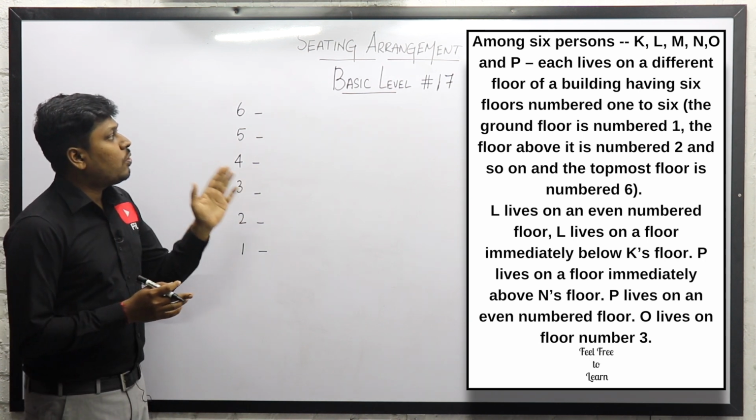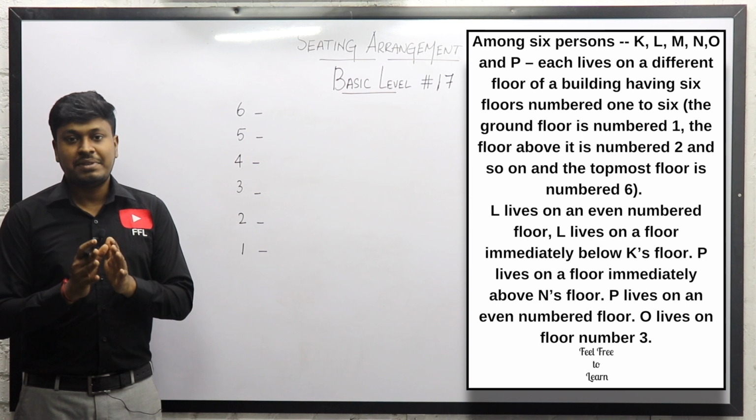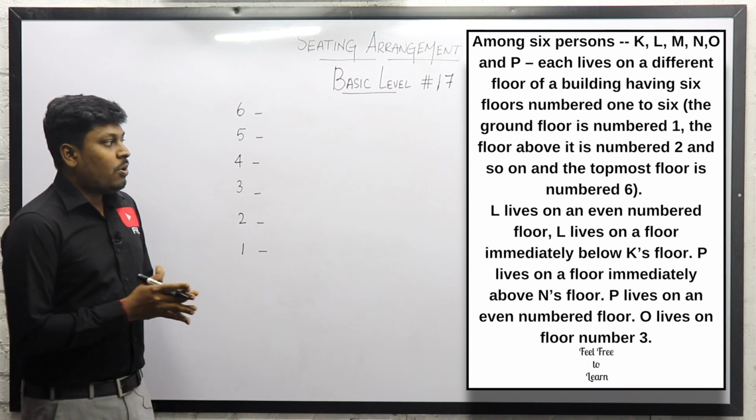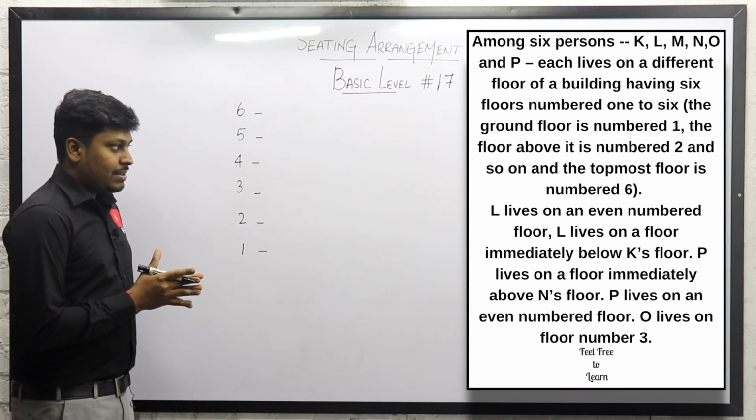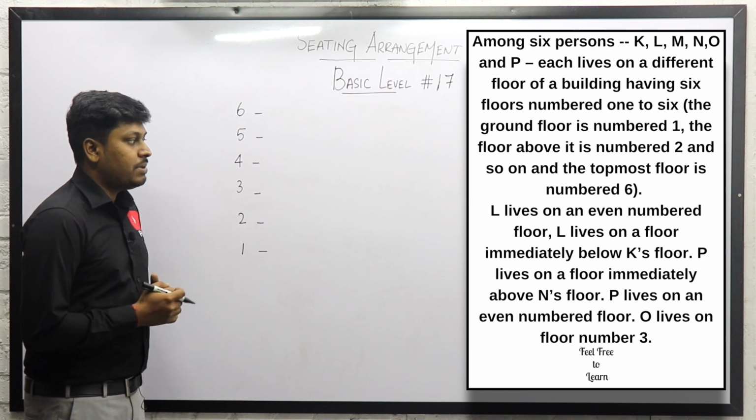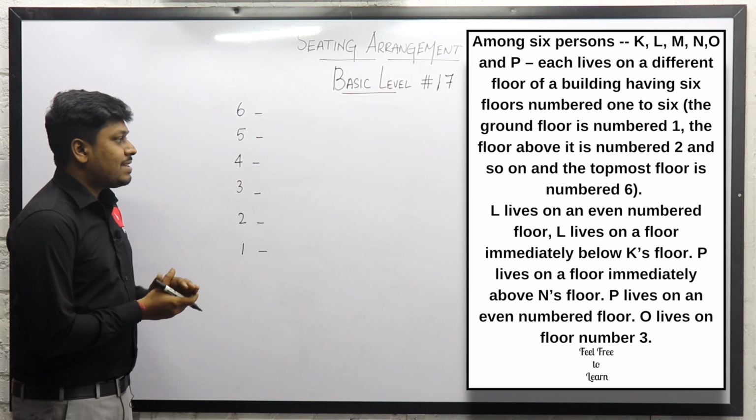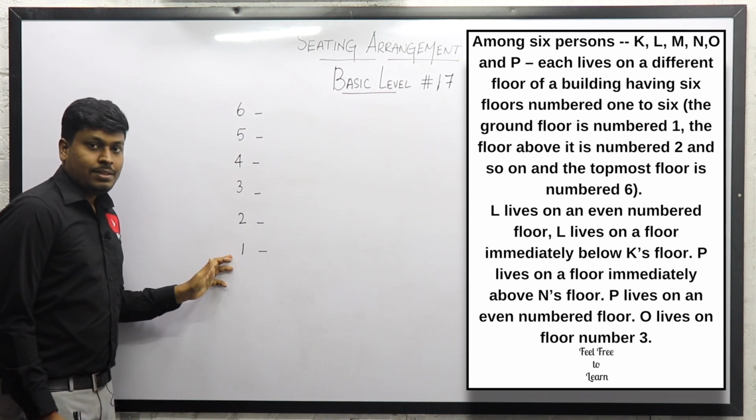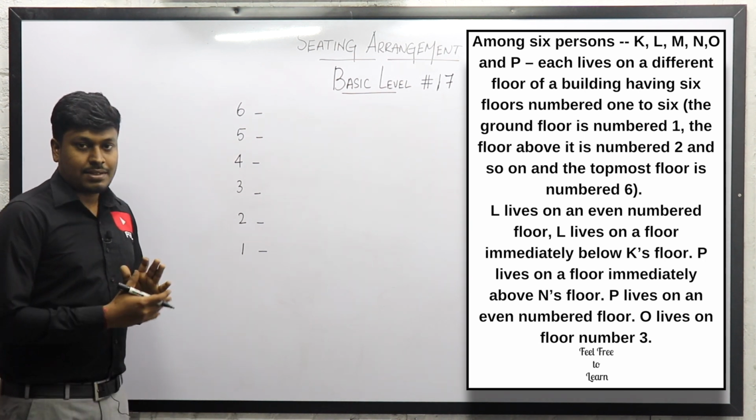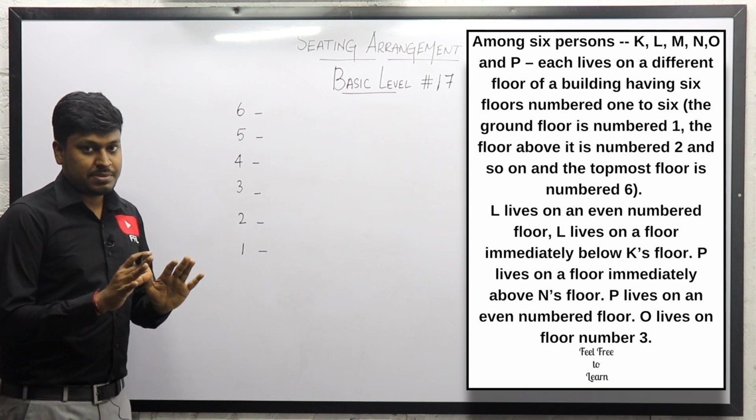Now let me move on to basic level arrangement number 17. Among 6 persons, K to P, each lives on a different floor of a building. So totally there are 6 floors, 1 to 6. They are saying that the ground floor is number 1 and the topmost floor is number 6, right? So totally there are only 6 persons.